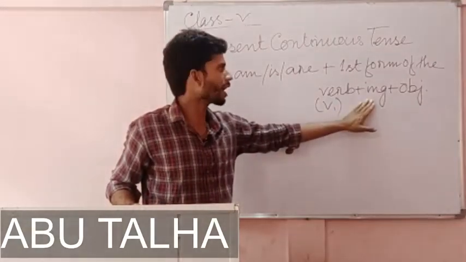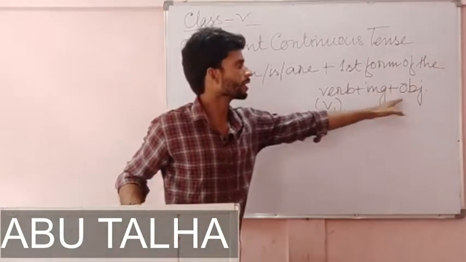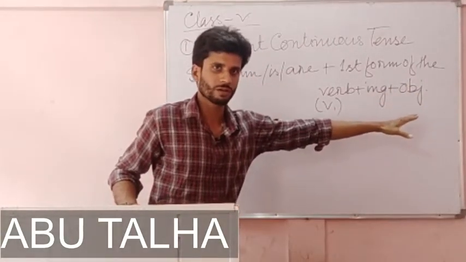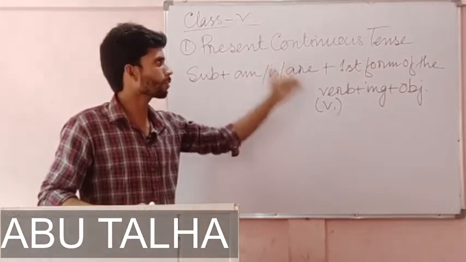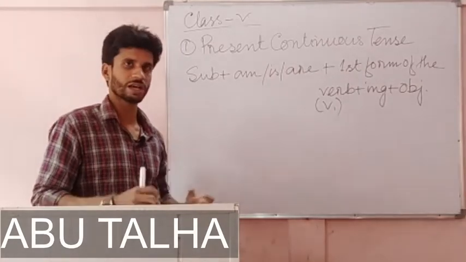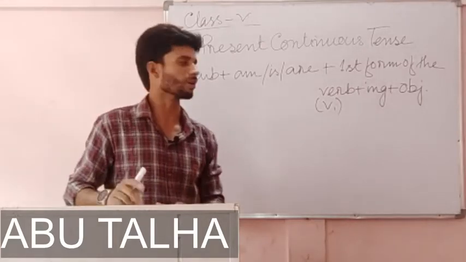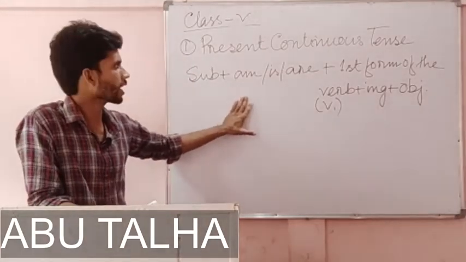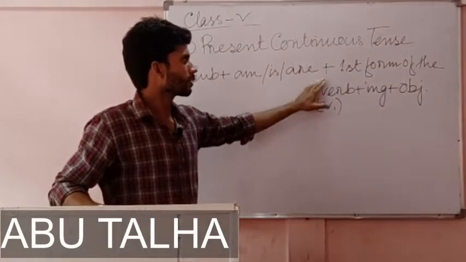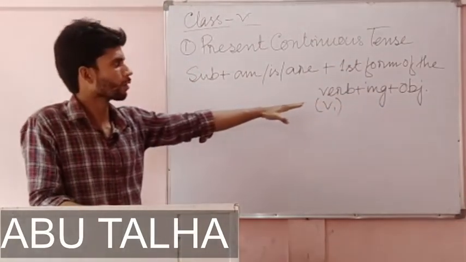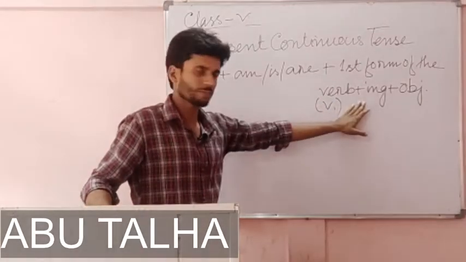And then we add or write ing. To make it continuous, we add ing. And then plus object. So this is the rule in which we write sentences in present continuous tense. Present continuous tense gives us the sense of any action or event which is happening right now, which is going on right now. And this is the formula: subject plus am or is or are, then V1, then ing plus object.